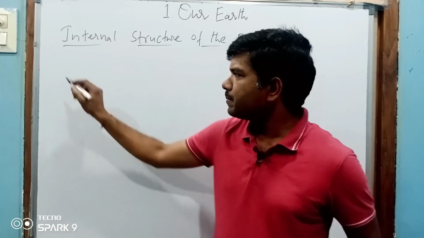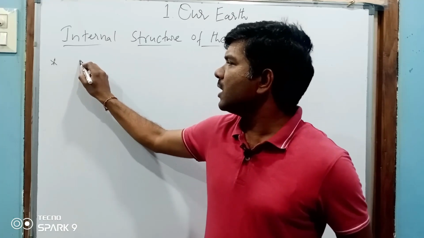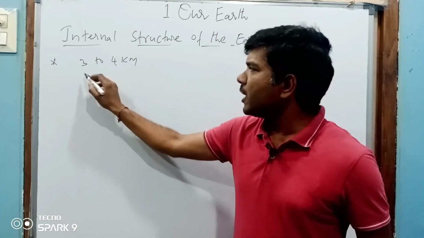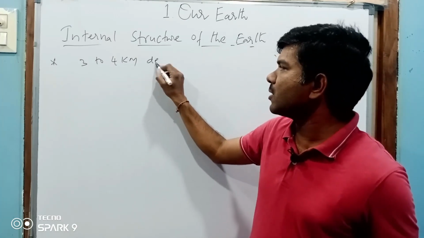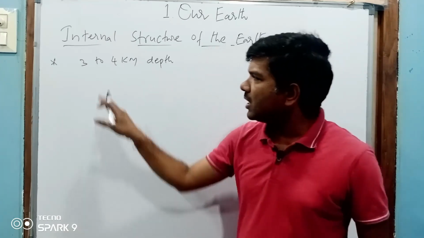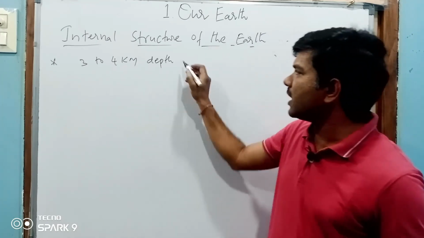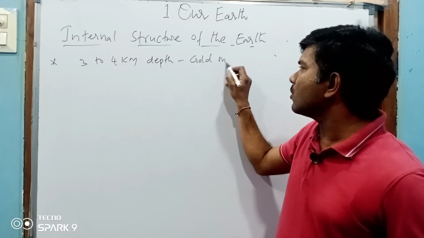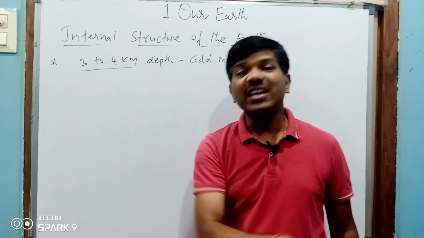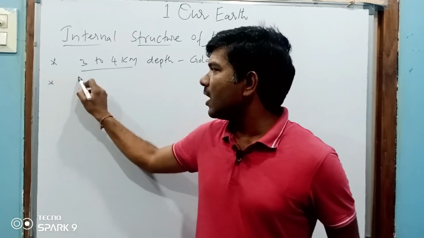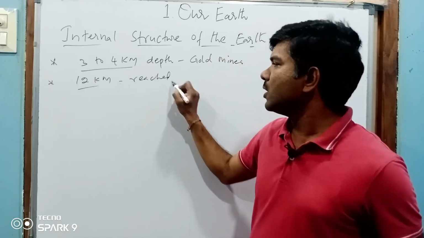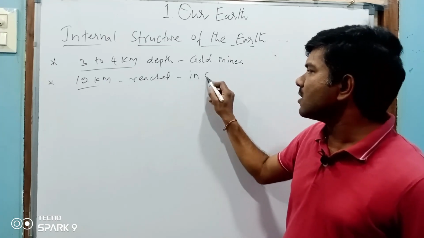After many years of study, they came to the conclusion and revealed the secrets of the inside of the earth. Till now, humans have reached only 3 to 4 kilometers depth, mostly in gold mines. Human beings can reach only 3 to 4 kilometers inside. In South Africa, human beings reached 12 kilometers depth.